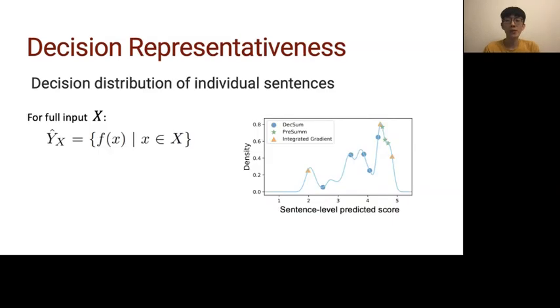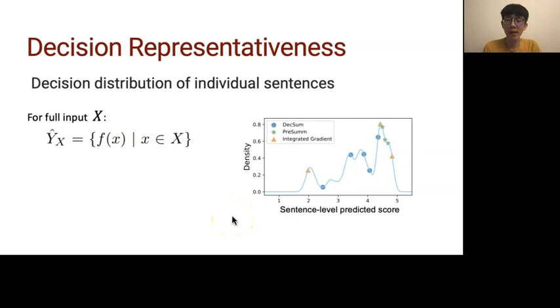And the second component is decision representativeness. As we know, individual sentences in the full input x can lead to very different decisions on their own. Thus, in addition to decision faithfulness, model decisions of selected sentences should be representative of the decision distribution of sentences in the full input. To get a sentence-level decision distribution of the input X, we apply the supervised model f to each of the sentences in the input X to get a decision score set Y hat X.